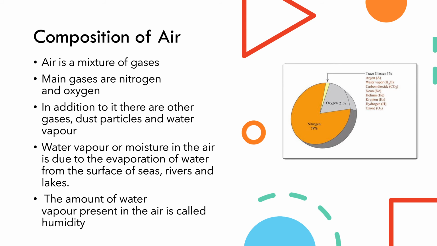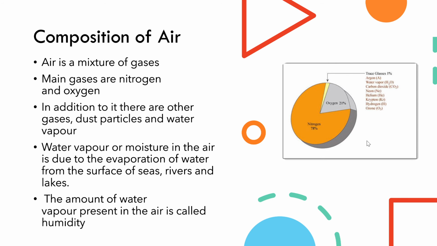The next topic that you can see is composition of air. We all know that air is a mixture of gases. So what are the gases present in the air? The main gases that are present are nitrogen and oxygen.